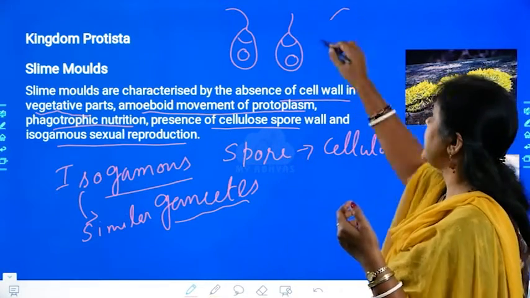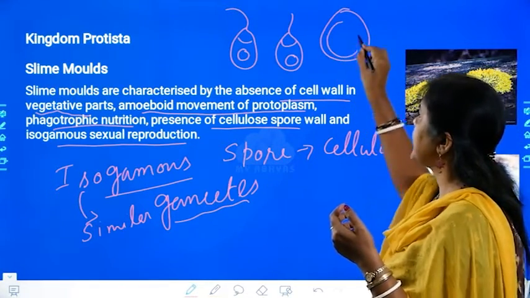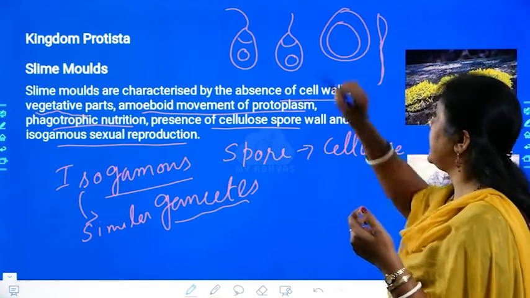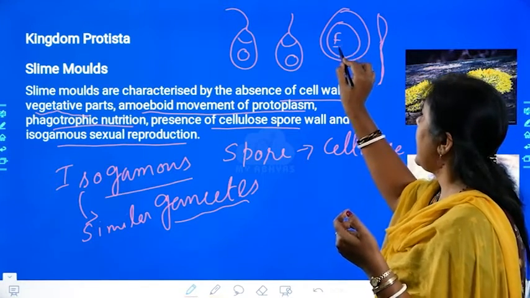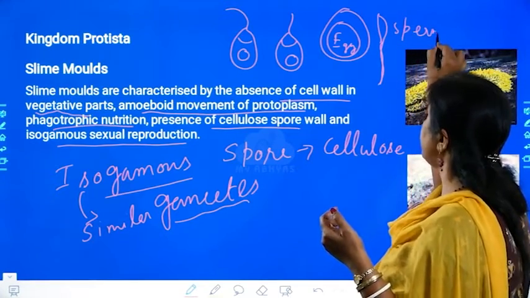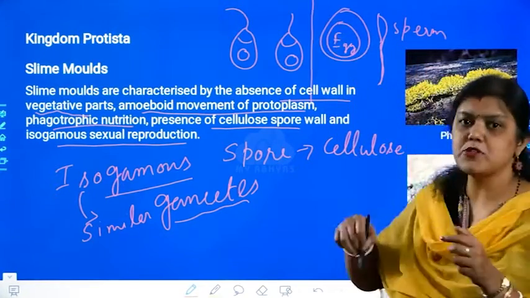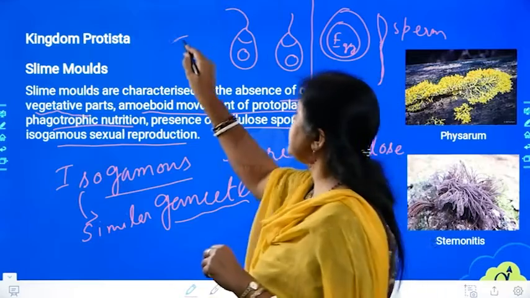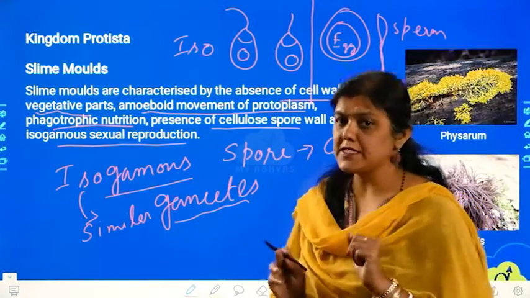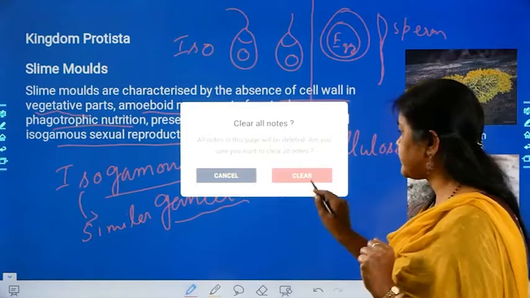The best example I can give you is the human egg and the sperm. See, the human egg looks like this and the sperm has a tail. So this is a female egg and this is the male sperm. These types are called anisogamous or heterogamous. But these are called isogamous, that means they look similar. Now does it make sense? Now is it clear to you?